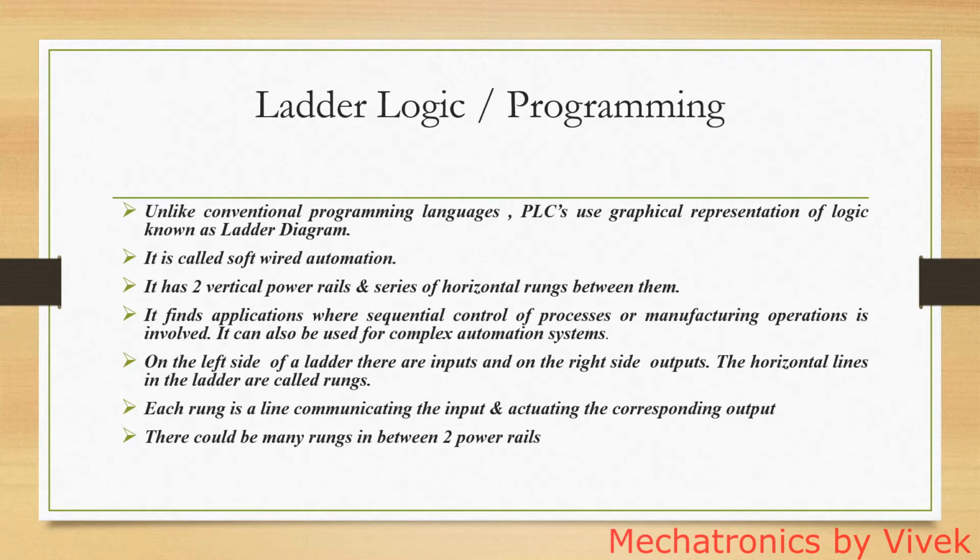It has two vertical power rails and a series of horizontal rungs in between them. The first power rail on the left side is a 24 volts DC power rail, and on the right side you have a 0 volts DC power rail. It finds applications where sequential control of processes or manufacturing operations is involved. It can also be used for complex automation systems. On the left side of a ladder there are inputs, and on the right side outputs. The horizontal lines in the ladder are called rungs. Each rung is a line communicating the input and actuating the corresponding output. There could be many rungs in between two power rails.